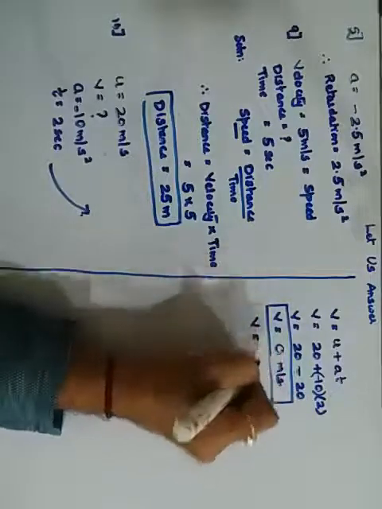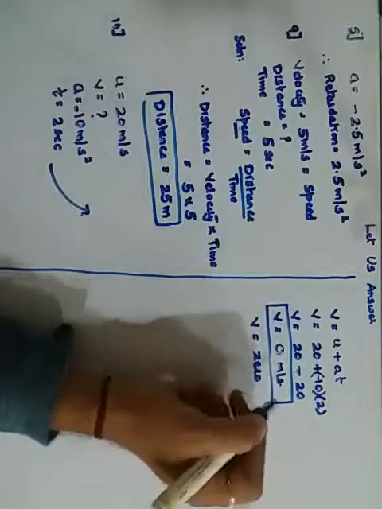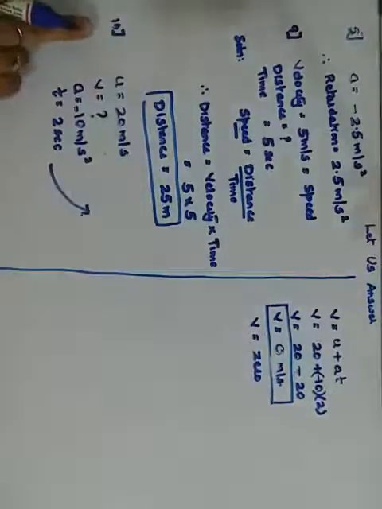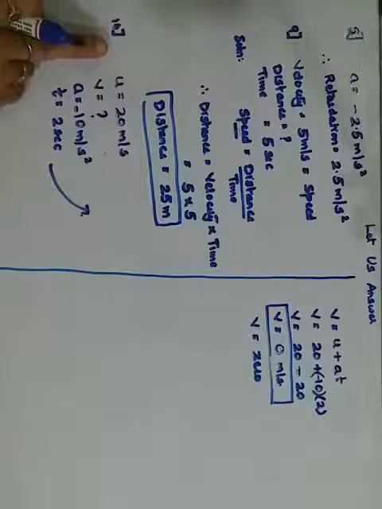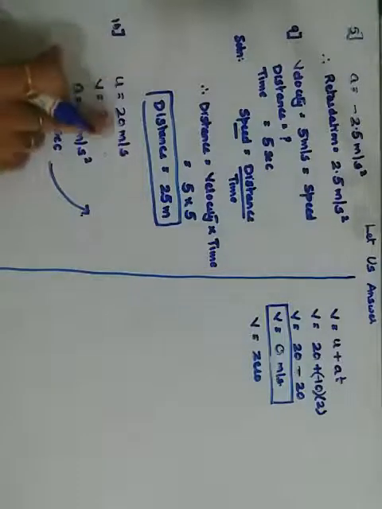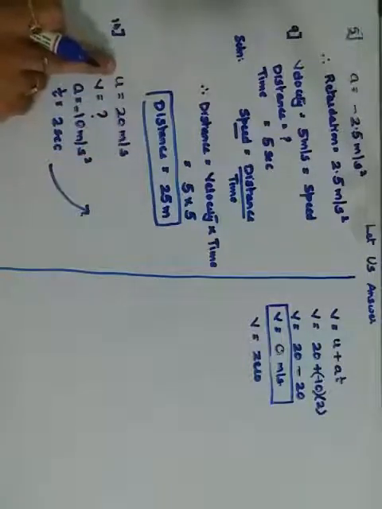That is, the velocity is 0. So here let me once again explain to you. A body is thrown up with a velocity of 20, means initially the velocity was 20 meters per second. Why do I use this as the initial velocity?